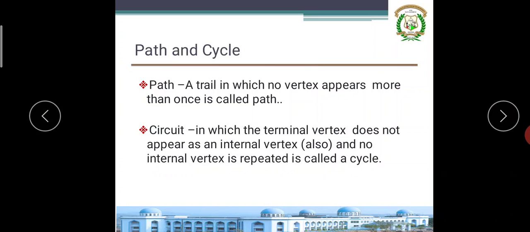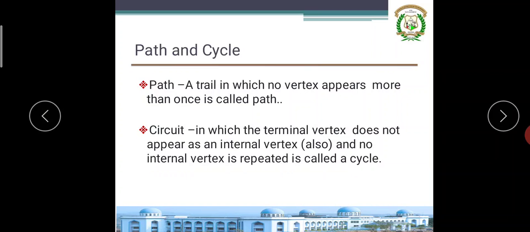What is a path? A trail. Trail is clear to you. No edge repeated. A trail is an open walk where no edge repeats. In a trail, if no vertex appears more than once, it is called a path. Path is nothing but a trail where no edge appears, as well as no vertex appears, more than once.